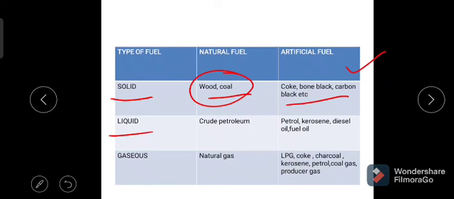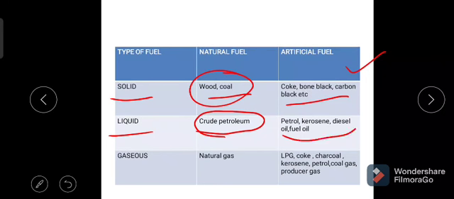On synthesis of this crude petroleum, we get petrol, kerosene, diesel, fuel gas, etc. The products obtained are also liquid in nature. So these are the liquid fuels in the form of secondary fuels.